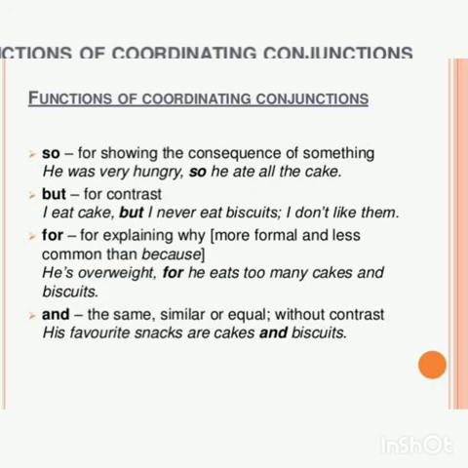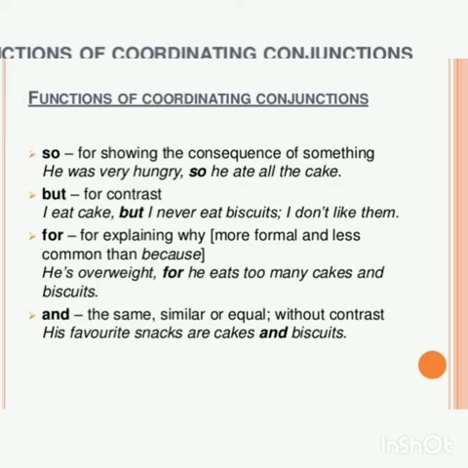Next, coming to so, which is used for showing the consequence of something that happened. He was very hungry, so he ate all the cake. Why did he eat all the cake? He was very hungry, so he ate. So is used for showing the consequence, the result of something that happened. But, as we have discussed already, is used in a contrast form, to convey opposite ideas. I eat cake but I never eat biscuits. So but is used to denote contrasting ideas.